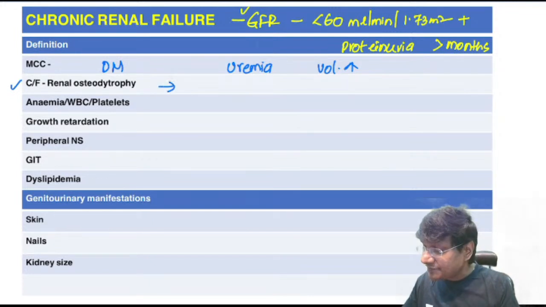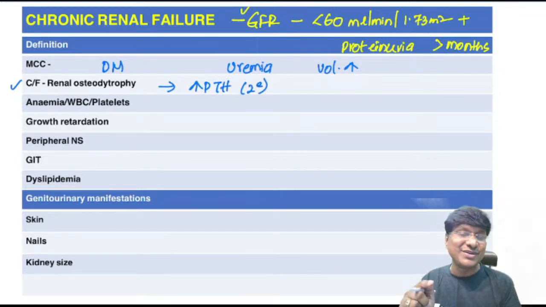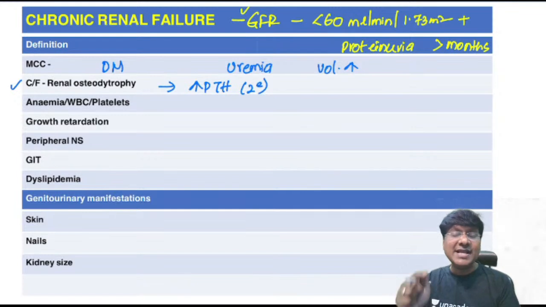And they will also have renal osteodystrophy. Why is this? Because of secondary hyperparathyroidism. Because in chronic renal failure, there will be hypocalcemia. Secondary to hypocalcemia, there will be increased release of parathormone, and that increased parathormone will cause bone resorption, resulting in renal osteodystrophy. And these patients will have anemia.